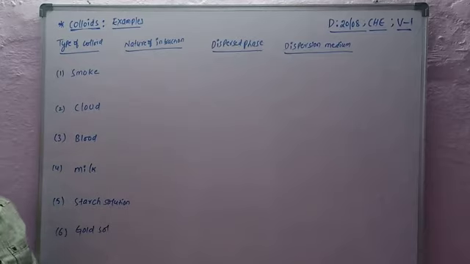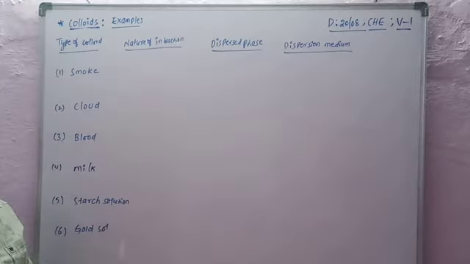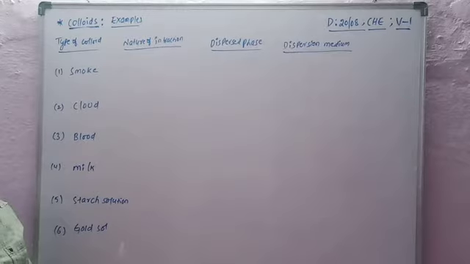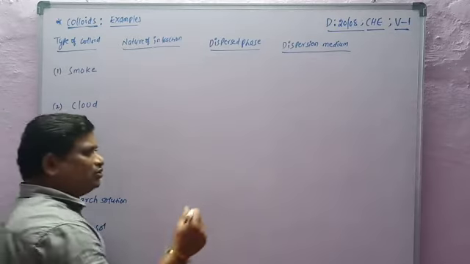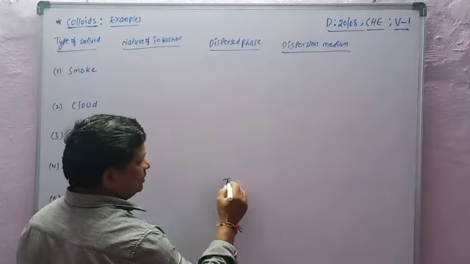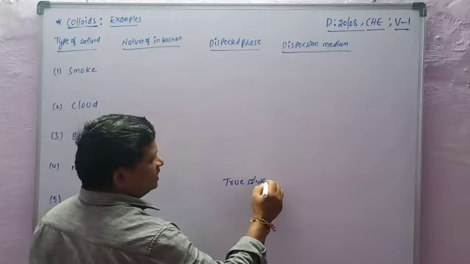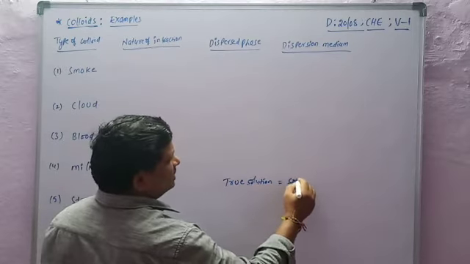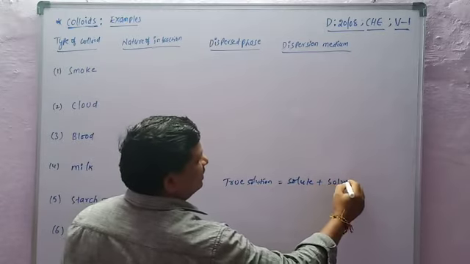Then, some examples of colloidal solutions. First, true solutions. A true solution consists of two components: one is a solute, another is a solvent.